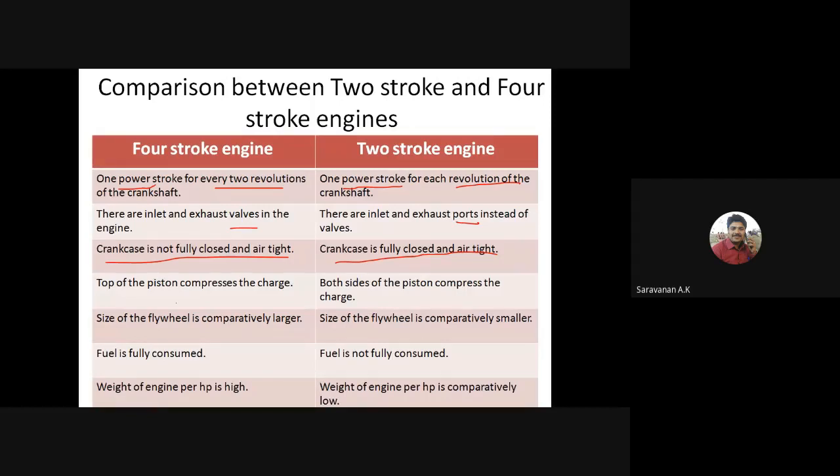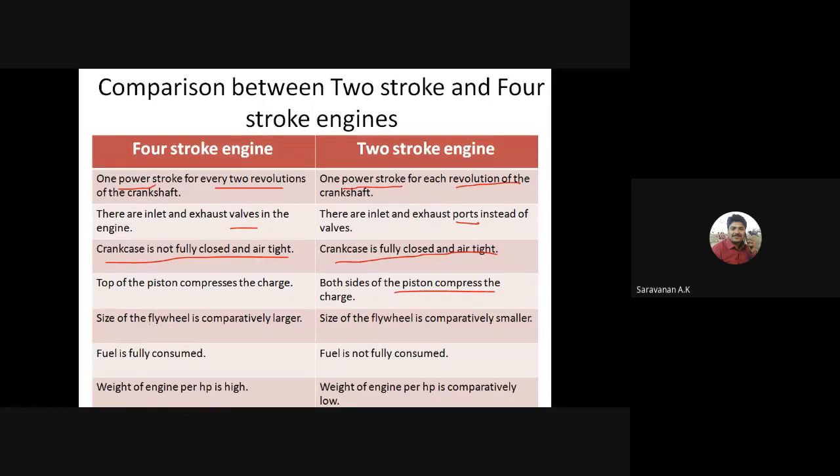In the 4-stroke engine, the piston compresses the working fluid on the top of the piston head, but here not like that. Both sides, the piston compresses the charges, where charges means the working fluid.